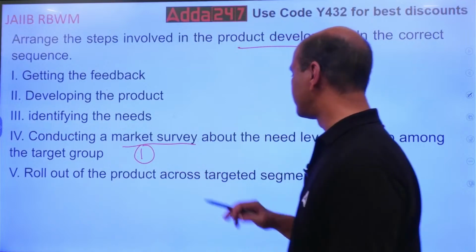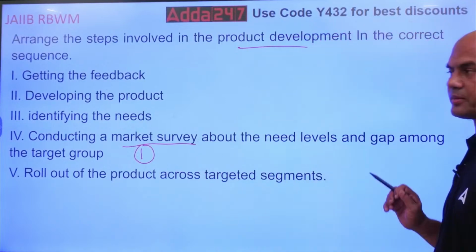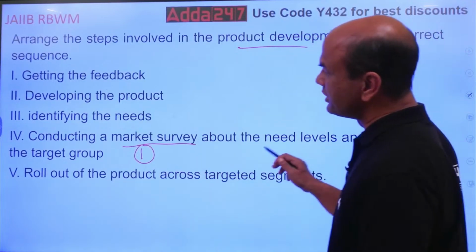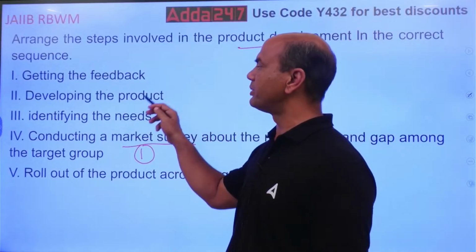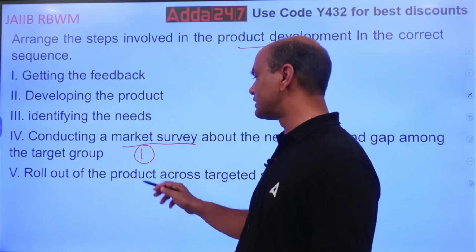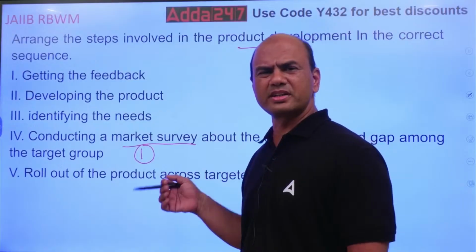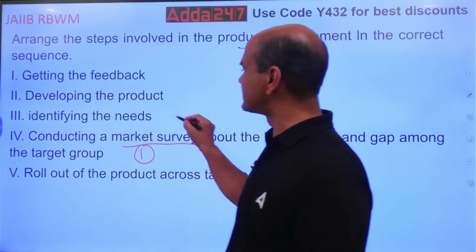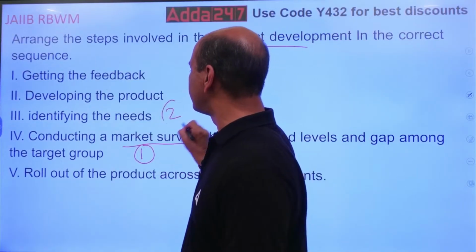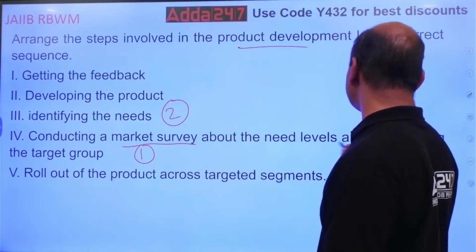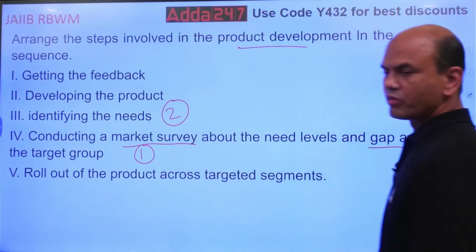So, conducting the market survey about the needs. The first step is the survey. Second, from here, what will you do? Getting the feedback, developing the product, identifying the needs, rolling out the product. Rolling out the product is later. So second is this: identify the needs. From here, you will come to know the needs and gap. What do you mean by gap?